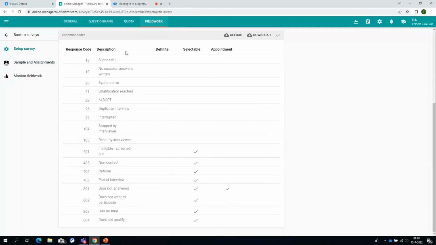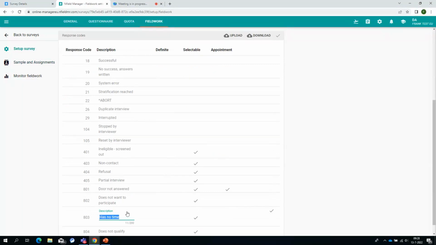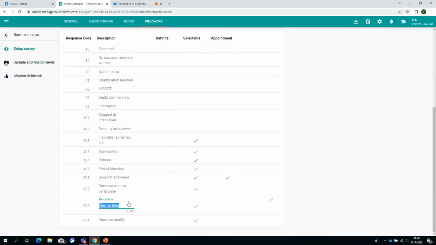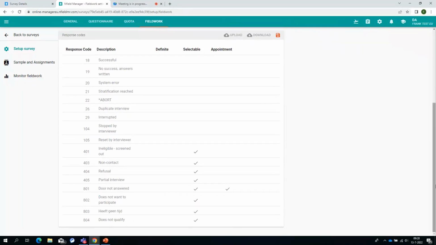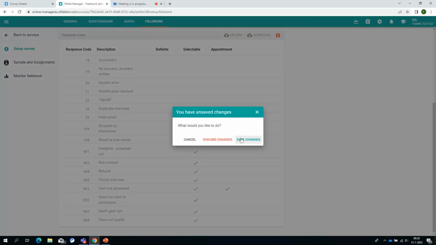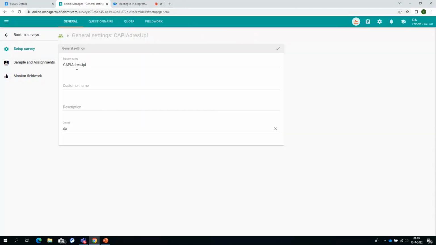So for instance, if I want to change this code for this particular survey, the only thing I can change at this level is actually the description. So if I want to translate this to Dutch, I can do it as such, and you can see I have translated code 803, but I have only translated this for this particular survey. So that is survey save changes, CAPI address upload.